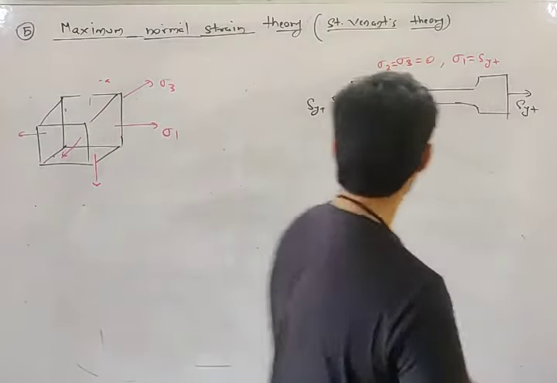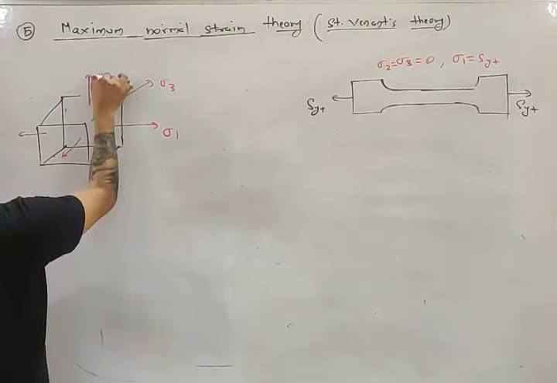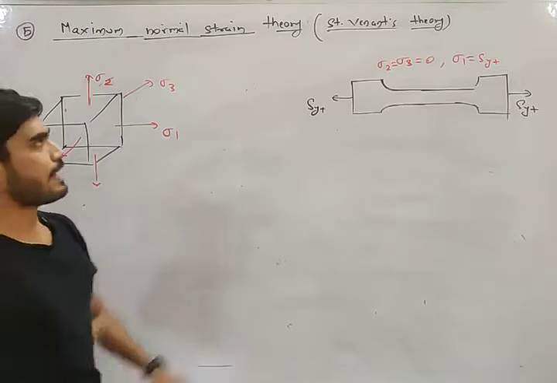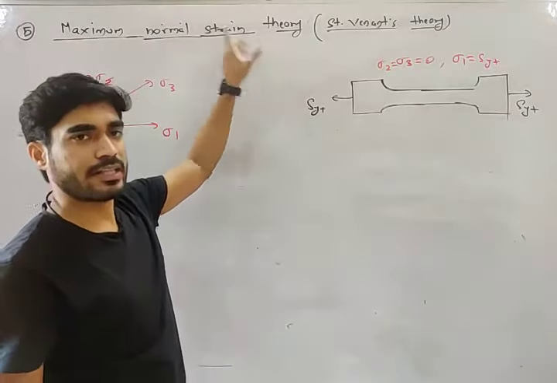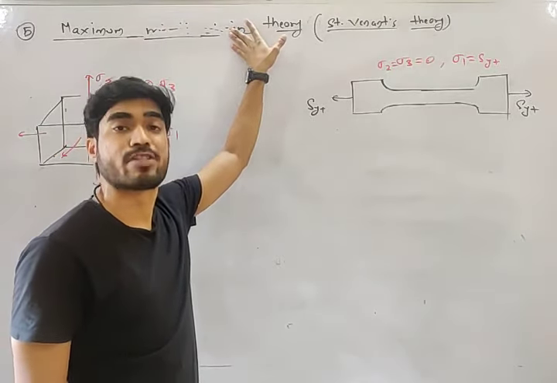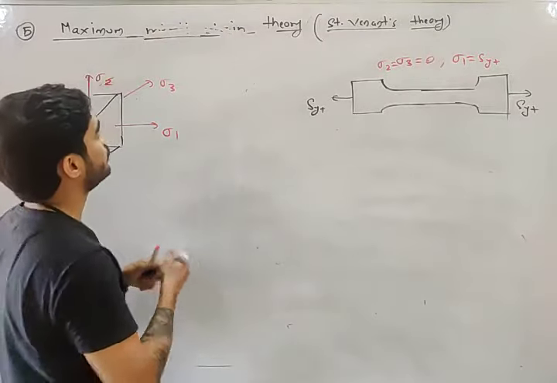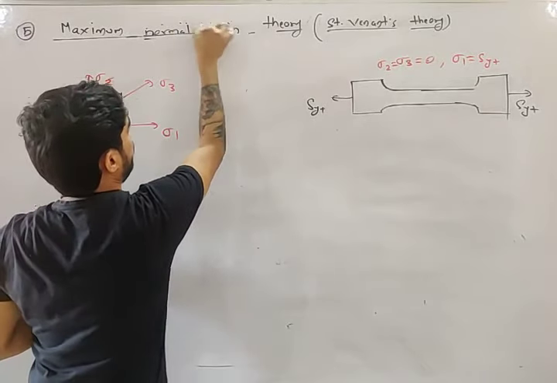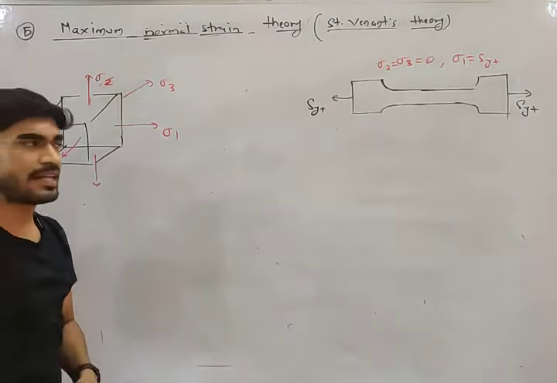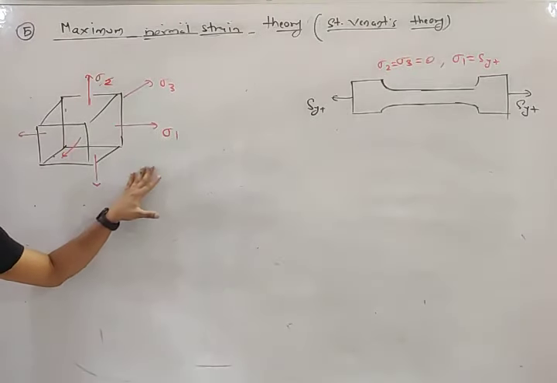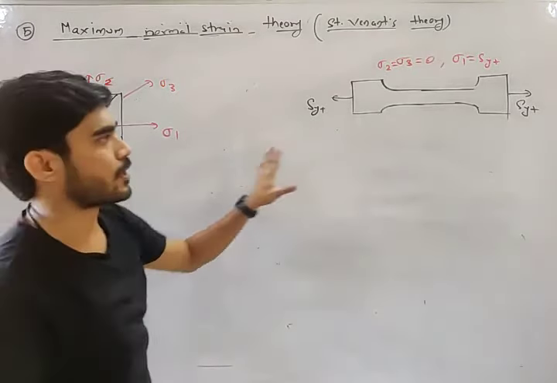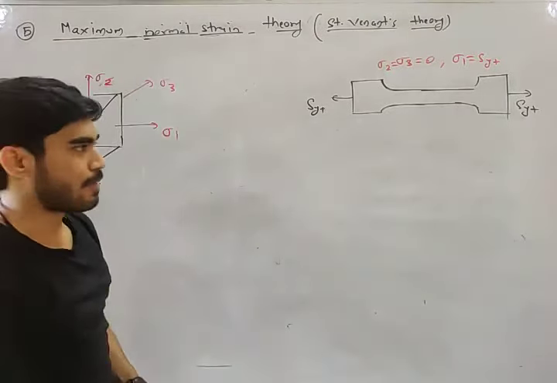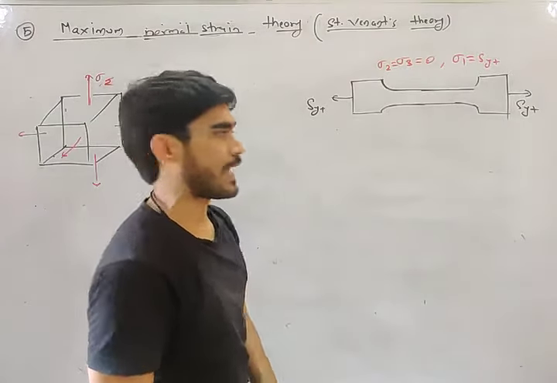According to this theory of failure, the machine element will fail when the maximum normal strain, normal strain means epsilon, so maximum normal strain means epsilon maximum, of the machine element becomes equal to epsilon maximum of the specimen. Now, what will be epsilon maximum in this case?